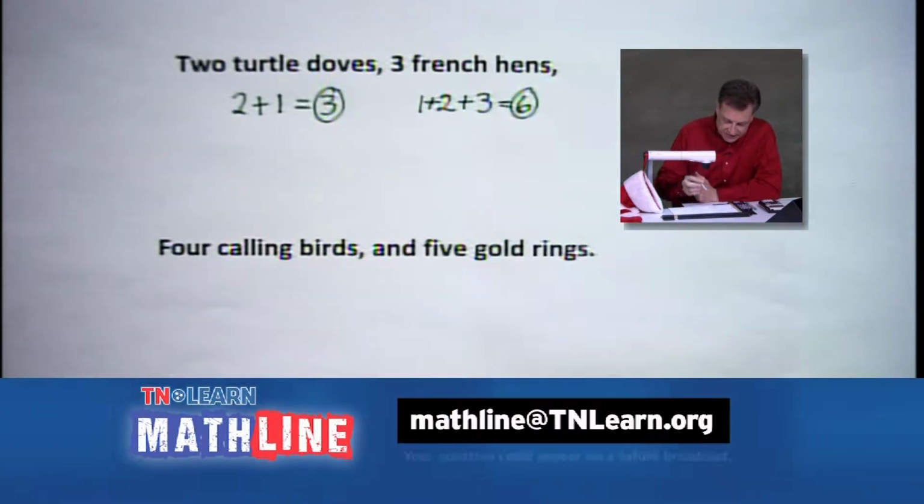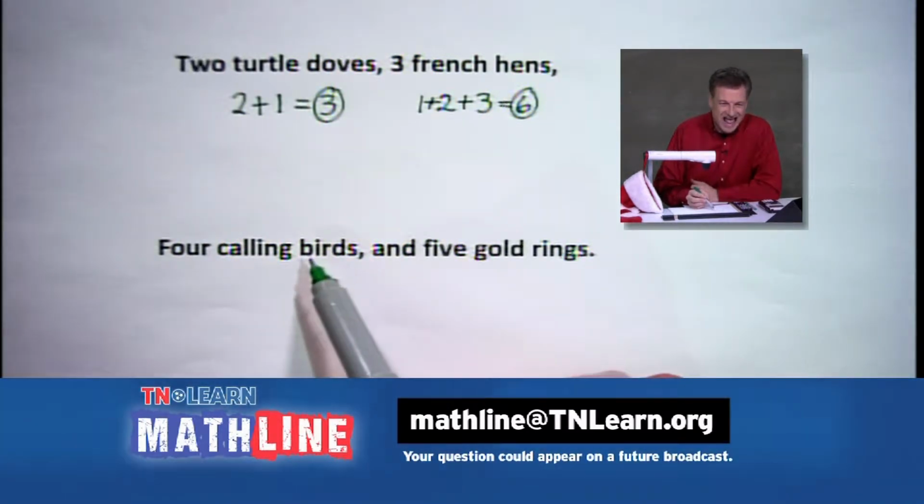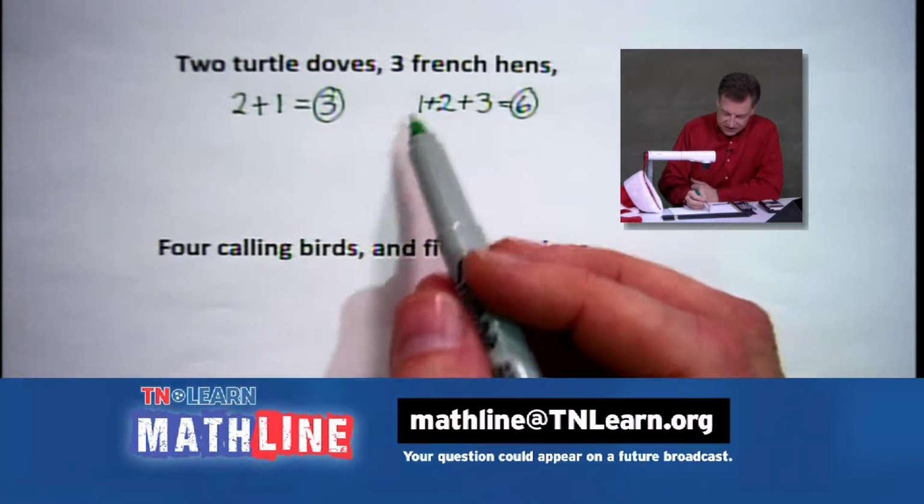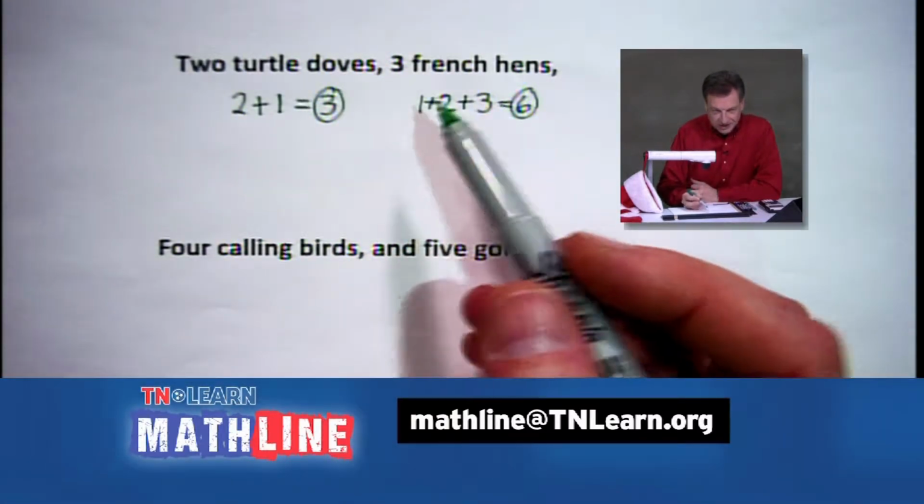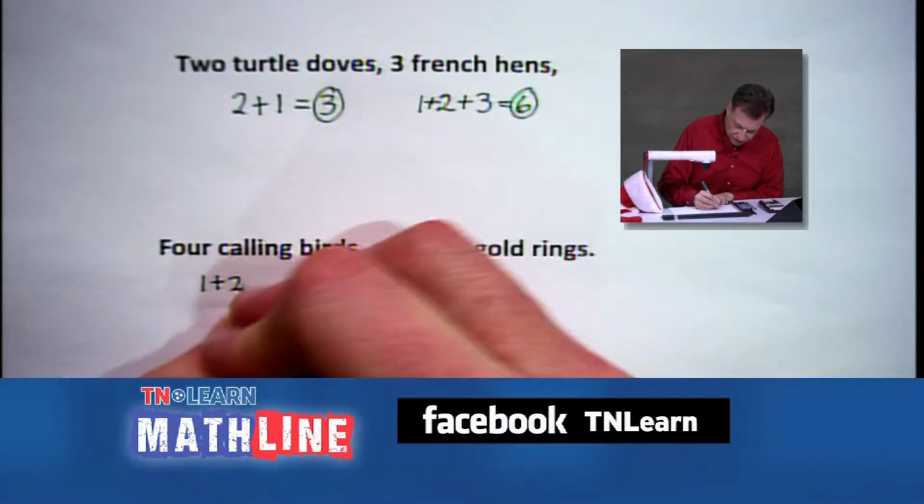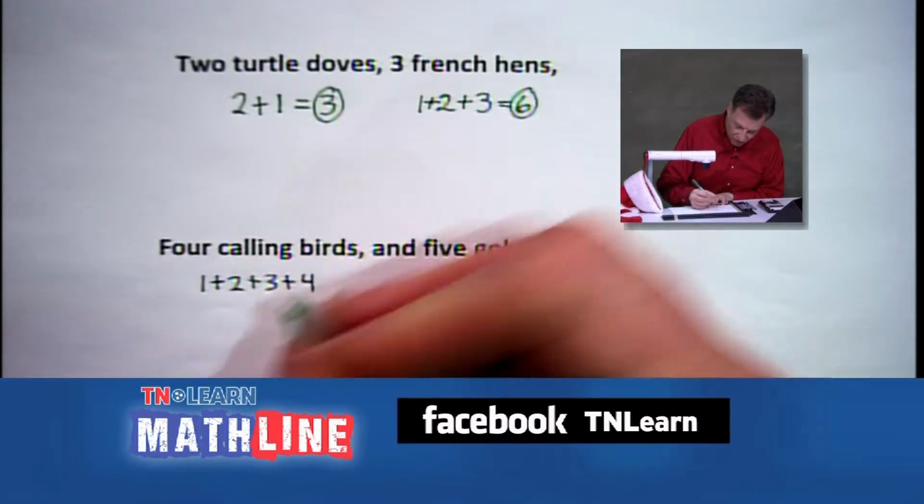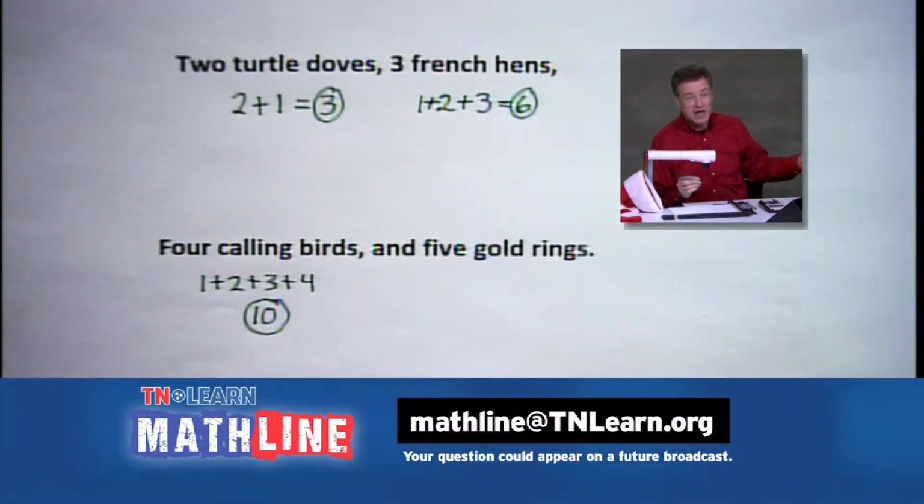All right, so let's see. 4 calling birds. It's getting worse. We're going to take those 6 that you get, the 3 French hens, the 2 turtle doves, and the partridge in a pear tree. And we're going to add the 4 calling birds. So it looks like we're up to 1 plus 2 plus 3 plus 4. We're up to 10 gifts in one day, plus the ones you had before that. The house is getting full, folks. Put them out in the yard. It sounds like a good thing.